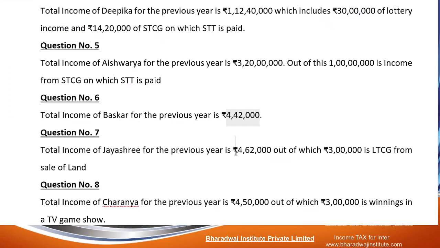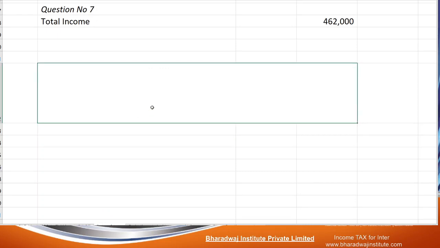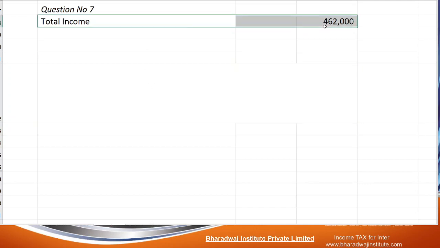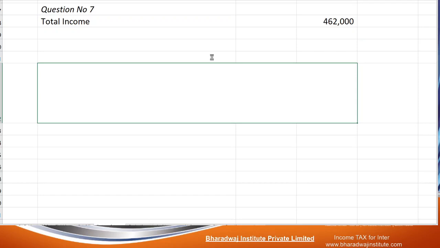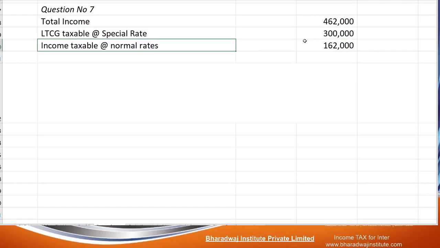What is the total income? 4,62,000. Out of this, 3 lakhs is LTCG. Listen to it carefully, first listen completely, then you can copy. In this, what is the income taxable at special rate? 3 lakhs. So what is the balance income taxable at normal rate? 1,62,000.